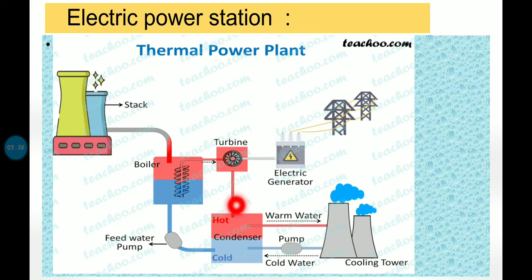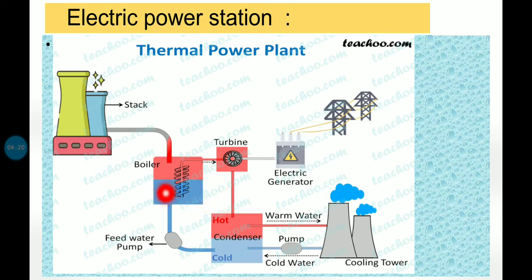Now, children, see here, an additional thing: the steam is again converted back into water in a condenser. You can see from the turbine a pipe is connected through which the steam is collected in the condenser, and this warm water is transported to the cooling tower. From the cooling tower it is pumped back. This warm water is converted into cold water, and this cold water is transferred back into the condenser.